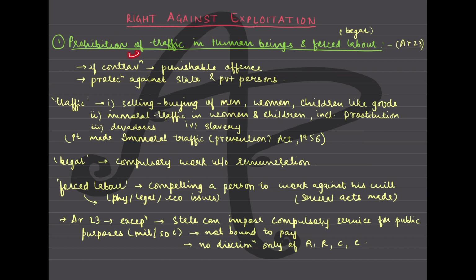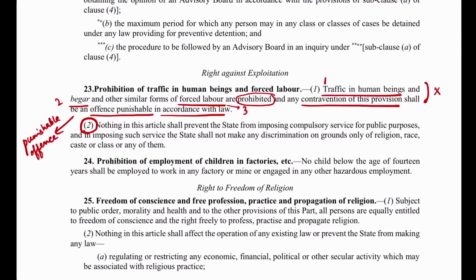Now this article gives us protection not only against the state but also against private persons, because human trafficking and all of that, forced labor, another person can also make you do it, right? And therefore this gives us protection against state and private persons both. Now we have seen three terms here. What was the first term? Trafficking in human beings.